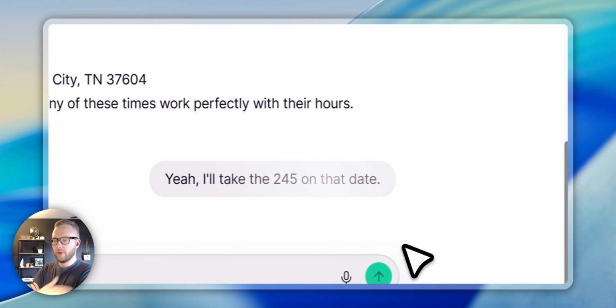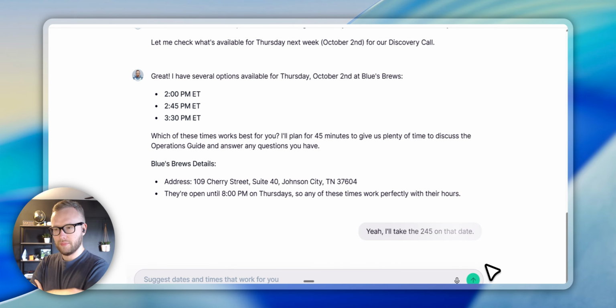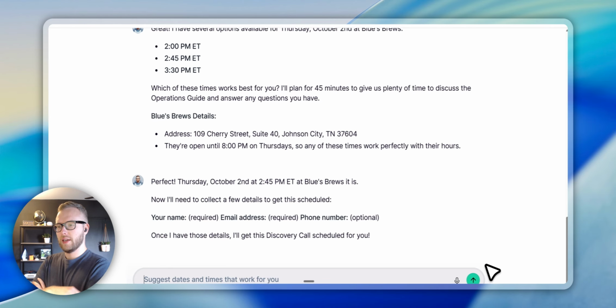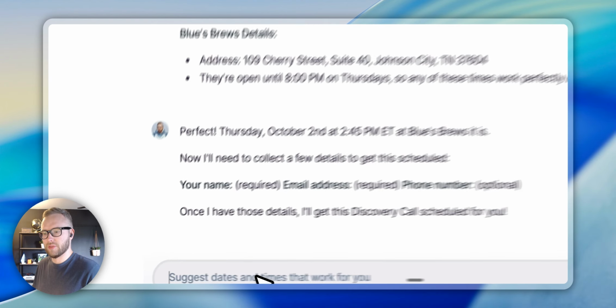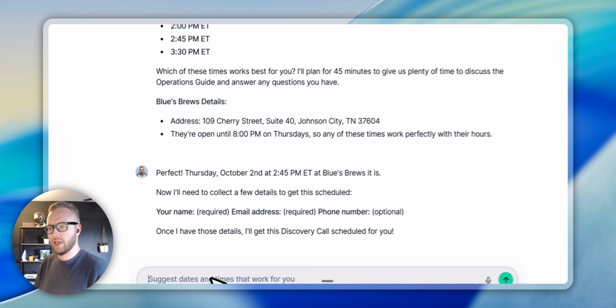And so this will go all the way through if there's any conflicting dates or other times that it needs to account for. It will also be able to account for time zone conversions if it's a virtual meeting and someone's in a different time zone.